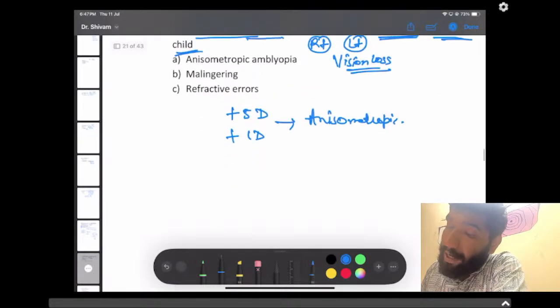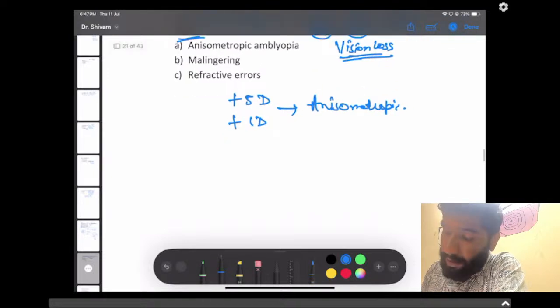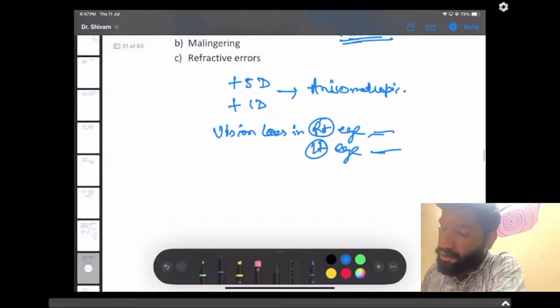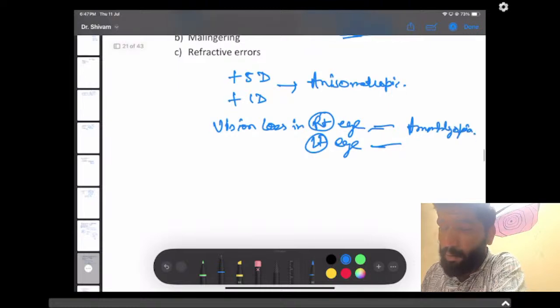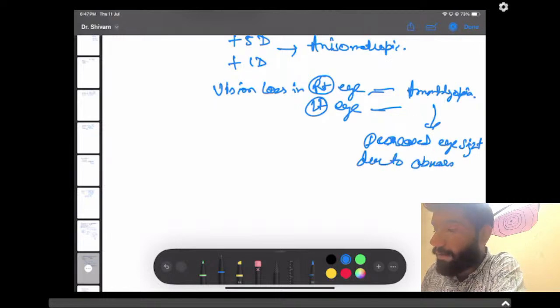Now next. As suggested, there was vision loss present, like vision loss in the right eye, or in the left eye, something was mentioned. Any of this was present, so it has to be amblyopia. What is amblyopia? Amblyopia is the decreased eyesight due to abnormal visual development.